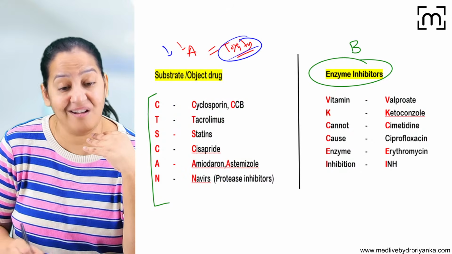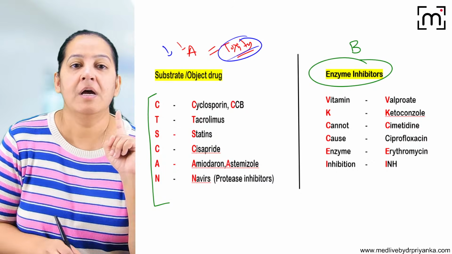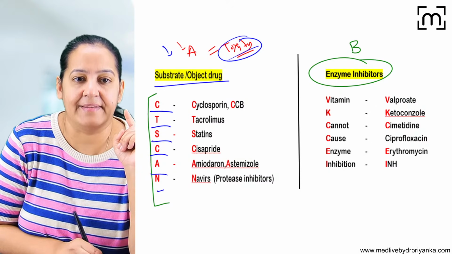So learn the list. Learn the two lists. Never give them together. Never do such a mistake. Never give these drugs together. So the mnemonic for the substrate drugs is CT scan.